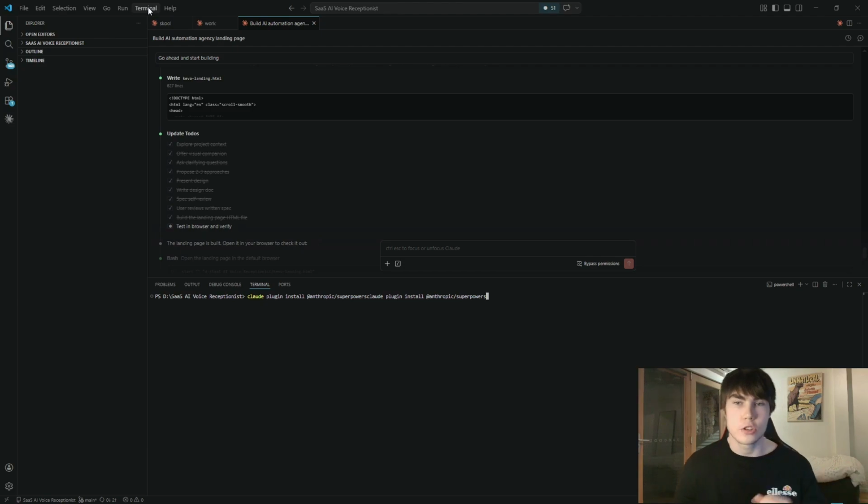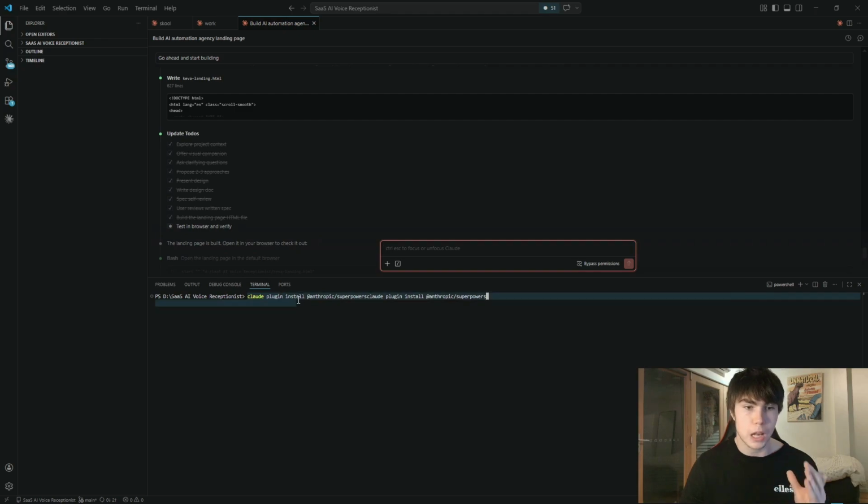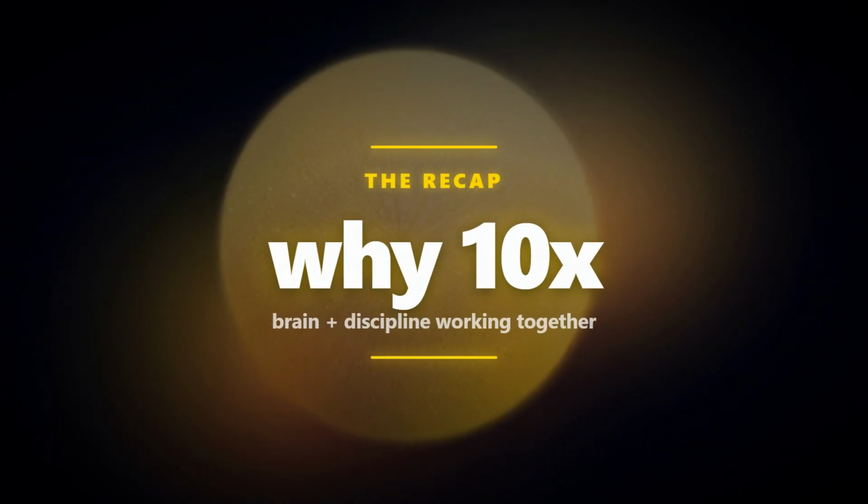Okay, so to install this, whether you're using Visual Studio Code or whatever you're using, Cursor could be, go to your terminal, click New Terminal, and paste this in right here. So Claude plugin install, and then this will install the superpowers for you, so you'll have access to all these 14 different superpowers. Okay, so let's talk about why these two things together make Claude Code 10 times better.